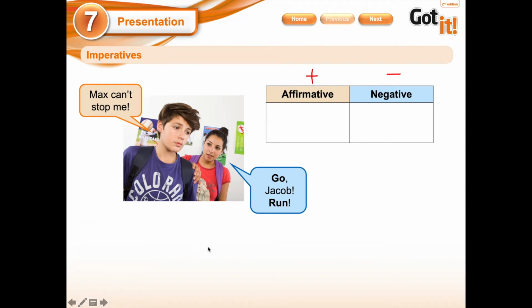So why are we going to focus on these kinds of words? Because we're going to say in an affirmative way, go. In a negative way, we're going to say, don't go. Okay? For that reason, Lucia says, go, Jacob, run. And says, don't go, Jacob. So, this is an affirmative way to encourage Jacob, okay? So, affirmative go, negative don't go.